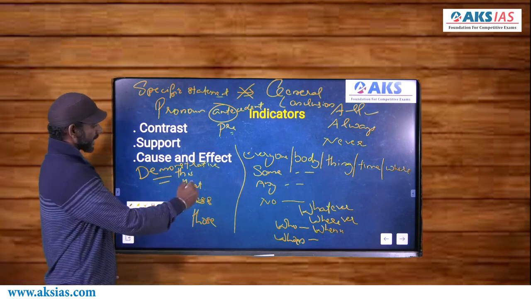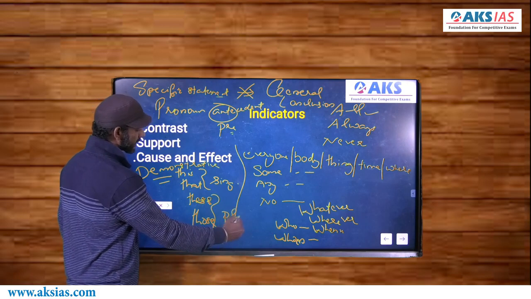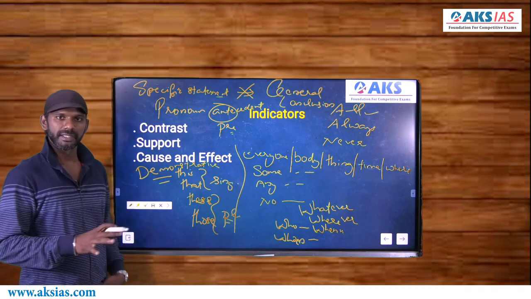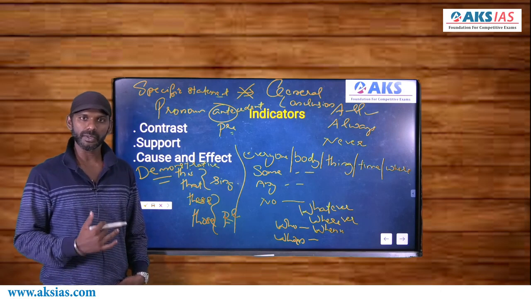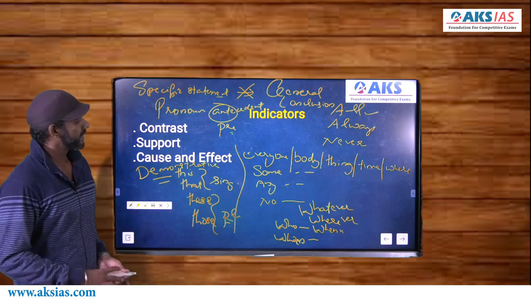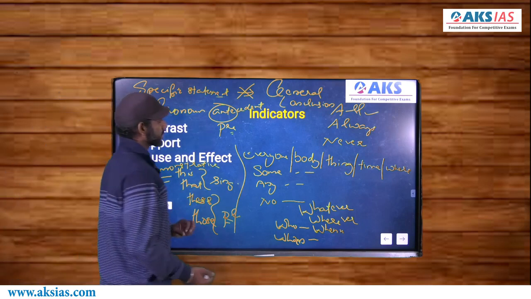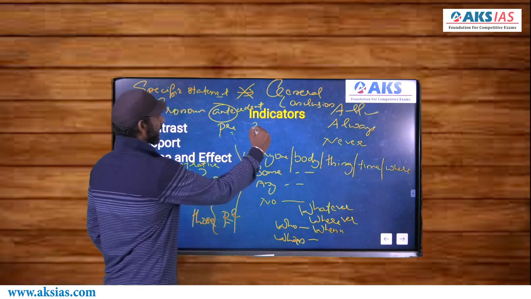Now as you know, this and that are singular, these and those are plural. Now, as I said, a singular pronoun can refer only to a singular noun, and a plural pronoun can refer only to a plural noun. Right? I'll give an example based on this. Now, how many articles in English? 3. 2 types actually, 3 in number. A, an, and the.